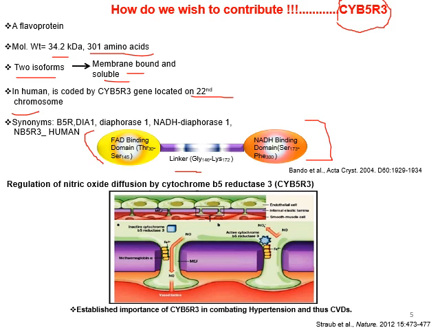This enzyme actually controls the flow of nitric oxide, which is basically a vasodilator, into the vasculature. And how does it control the nitric oxide? It converts the ferric form of alpha globin to the ferrous form of alpha globin. This is the ferrous form, and this is the ferric form.